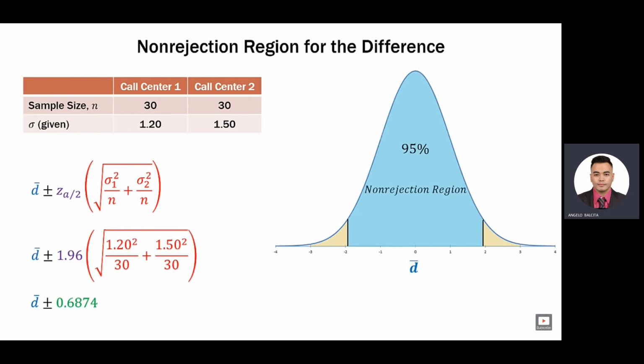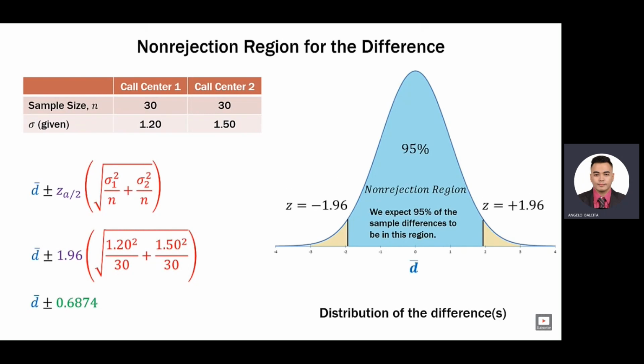So here is our distribution. We have the 95% confidence interval there in the middle. That is our non-rejection region. If our test statistic falls in that region, then we would fail to reject our null hypothesis. And we expect 95% of the sample differences to be in this region. So all the d bars, we expect 95% of those differences to be in this region. Now remember, our interval is bounded by z plus or minus 1.96 because that is the boundary of the 95% confidence interval in the z distribution.